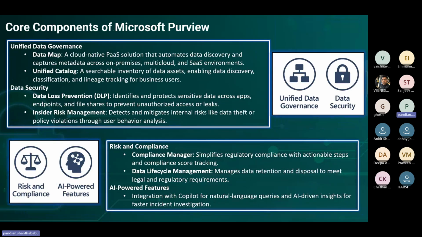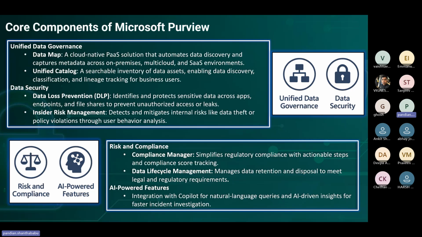So the core components in which Microsoft offers unified data governance: that's going to be a data map and the catalog. So any cloud solution automates the data discovery and captures the metadata across on-premises, multi-cloud, and SaaS environments. Such a beauty, which is with respect to Purview we have, and data security aspects.